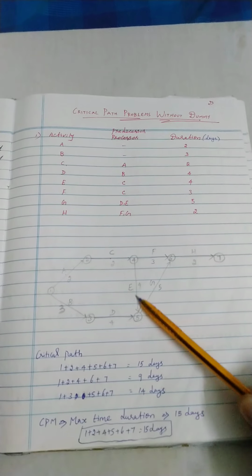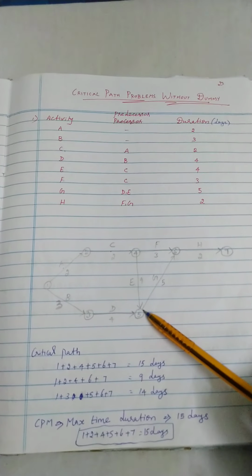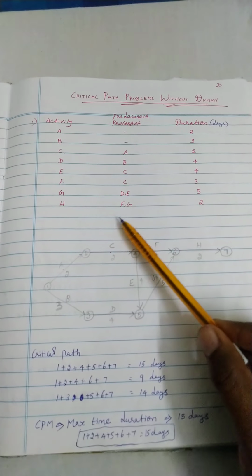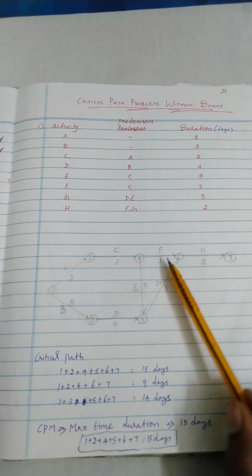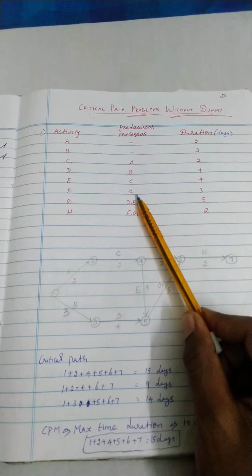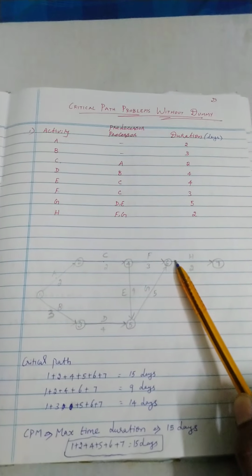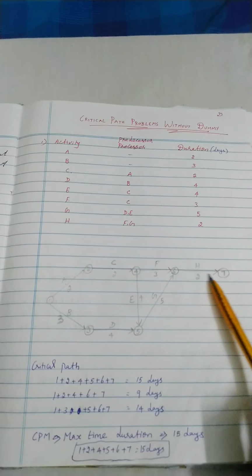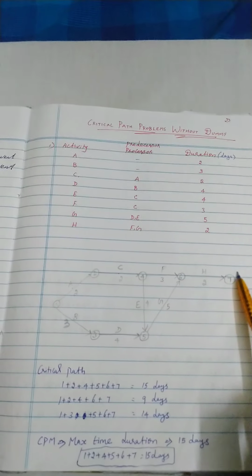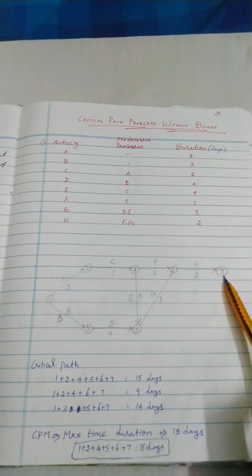D, E is the predecessor for G. This is D and this is E. D, E is the predecessor for activity G, and F, G is the predecessor for H. So you need to draw F from that C, because C is the predecessor for F. This is F, this is G. F, G is the predecessor for activity H. Now this shows the complete network.